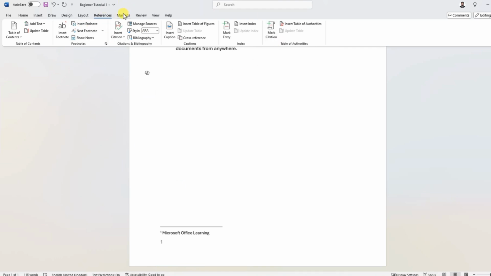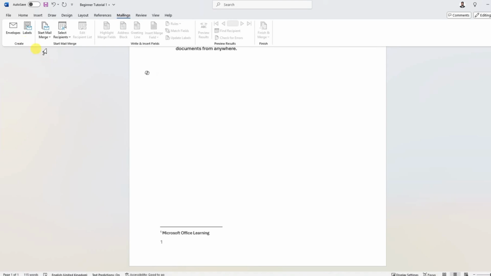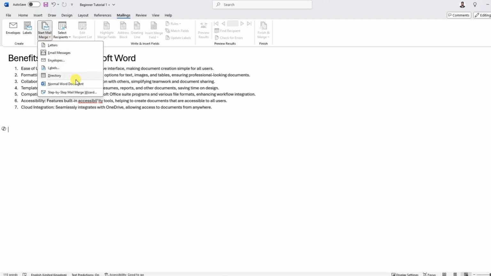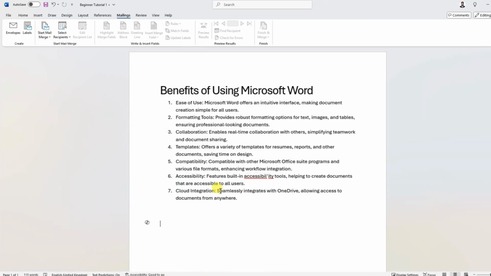Next one is mailing. So for example, the start mail merge option, if I click this one, email message, it will change the layout of the Word document like I'm writing the email. Again, if I want to go back to the normal Word document, if I click this one, it will bring back the normal layout of Word document.